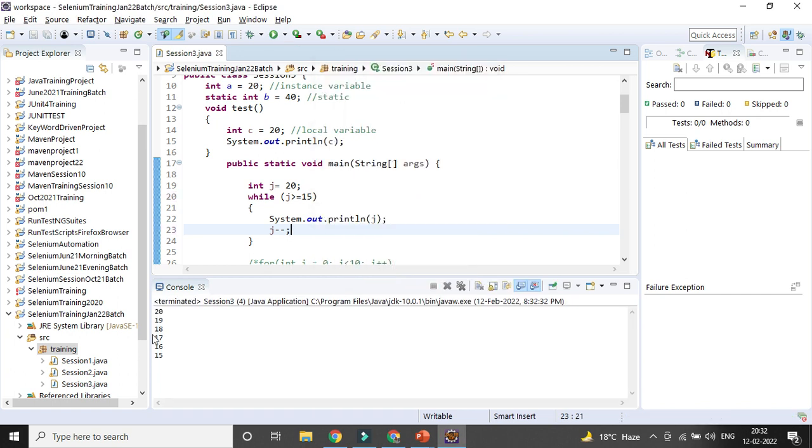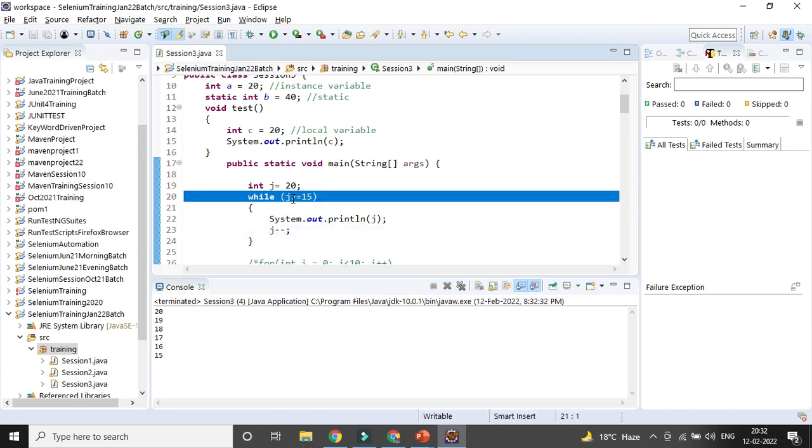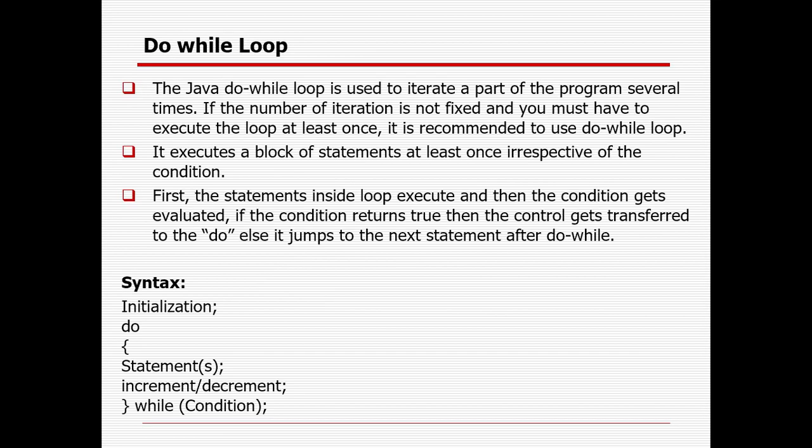You can see, starting with 20, it is decremented by 1, 19, like that till 15. So that's why I can use the while loop. Okay. Then the next one is the do while loop. The while loop first checks the condition, but the do while loop will execute one time, whether the condition is matching or not matching, it will never check. So it will at least iterate one time. After that, it will check the condition.